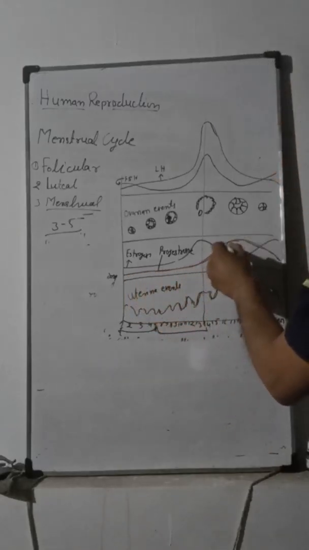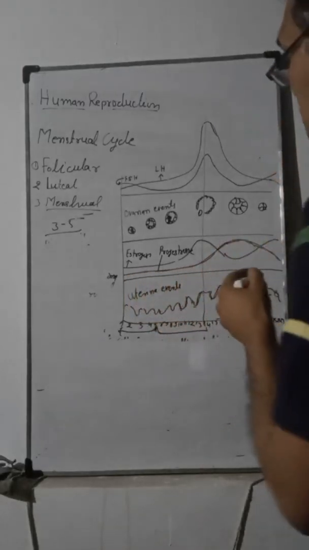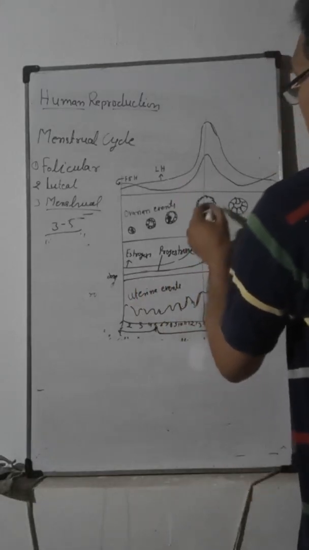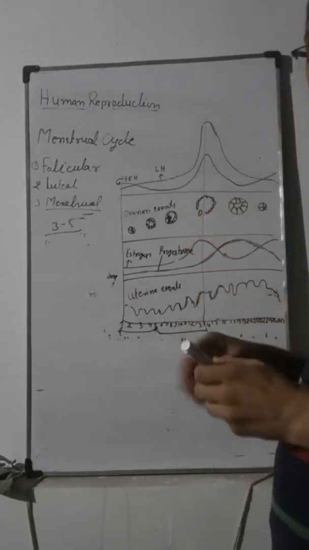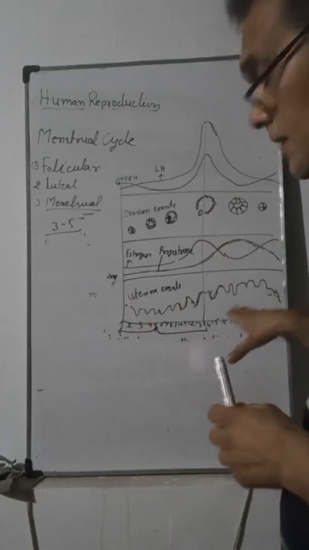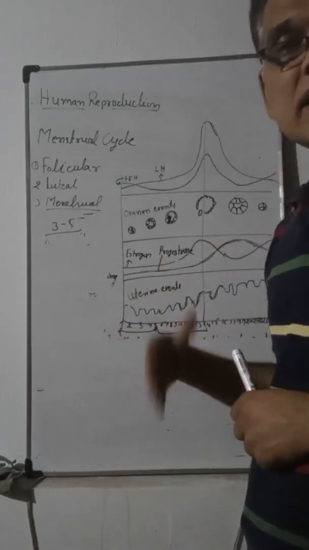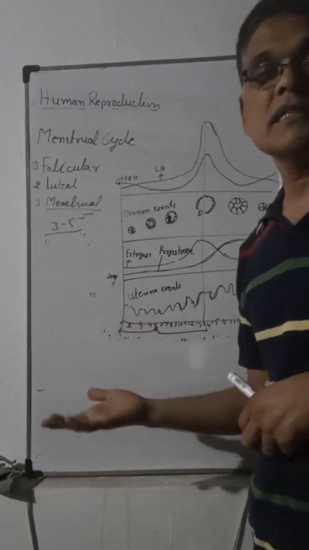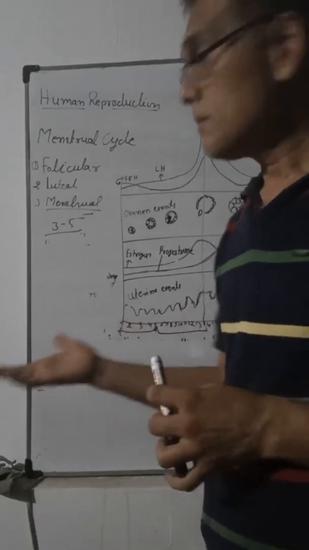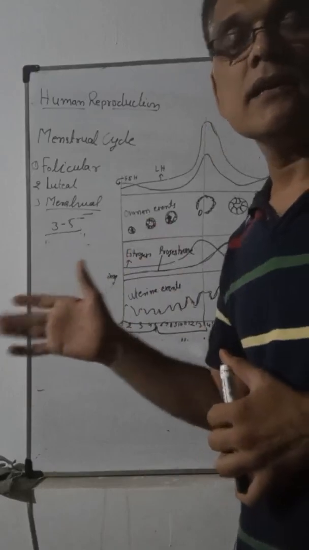Its level increases after the 14 days, and this progesterone hormone maintains the endometrium wall. It is also known as the pregnancy hormone. If its level is high in any female, that means pregnancy is there, and it maintains the pregnancy.